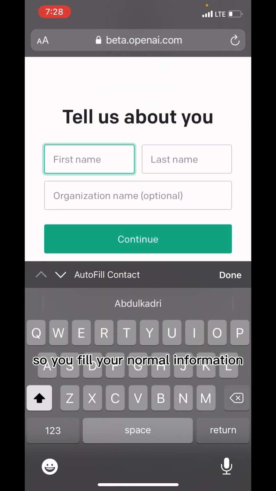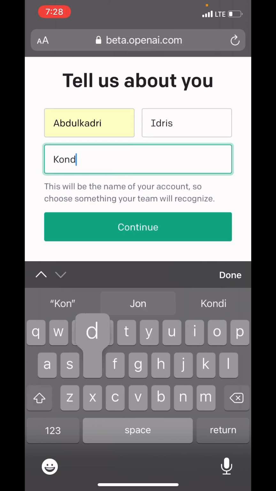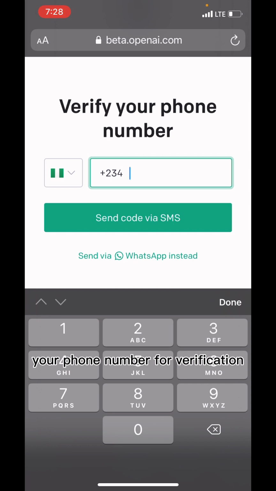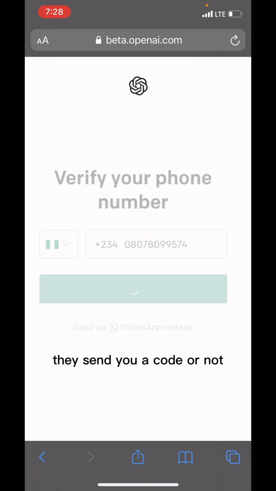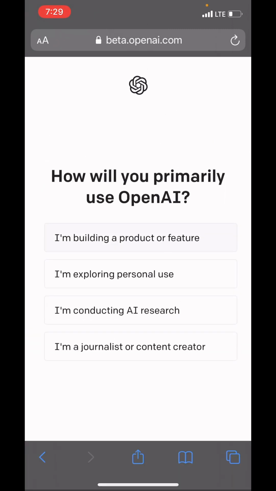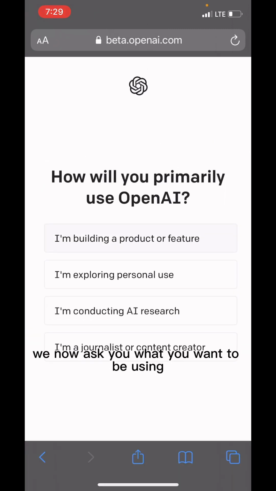Then you fill in your normal information. This is not compulsory, you can just leave it. Your phone number is for verification, so they will send you a code. Now I will just put the code 224525. So you are verified. They will now ask you what you want to use OpenAI for, and just say I'm exploring for personal use.